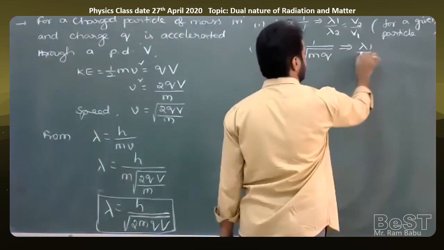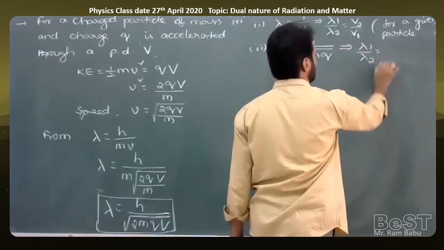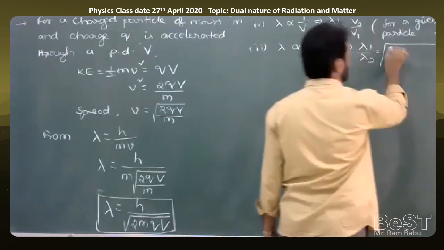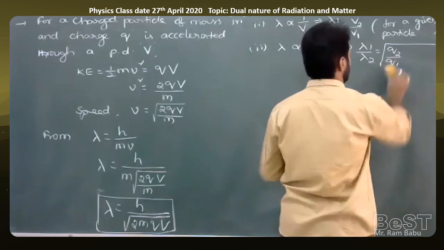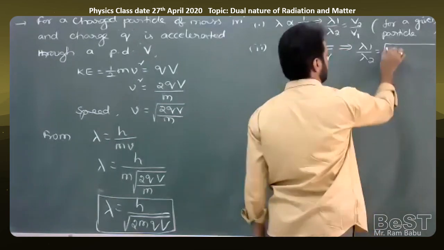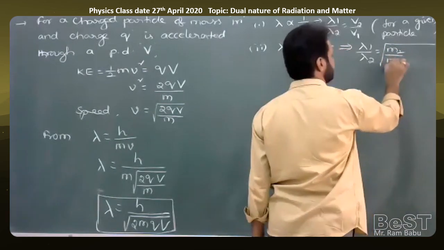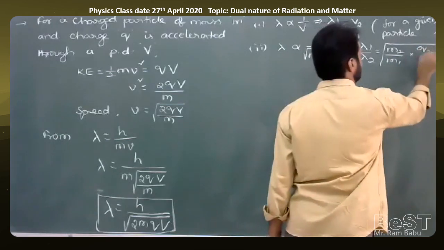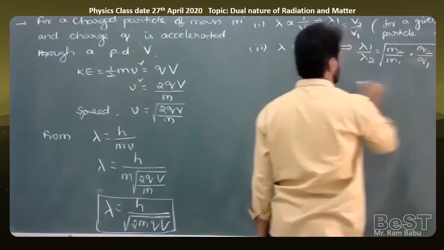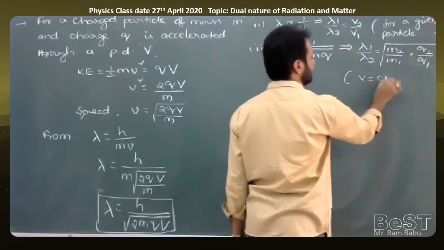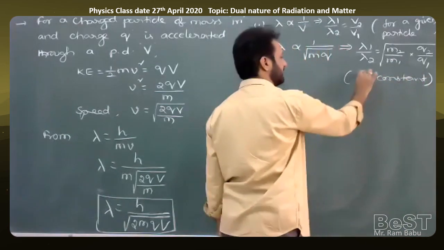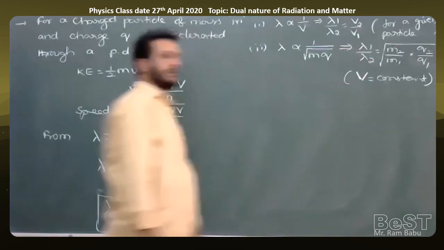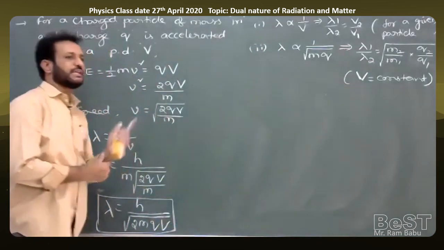lambda 1 by lambda 2 is equal to under root of q2 by q1, or first we write m2 by m1, then q2 by q1: m2 by m1 into q2 by q1. Here the potential difference capital V is a constant. When the potential difference is constant, lambda is proportional to 1 by root mq, we can write.